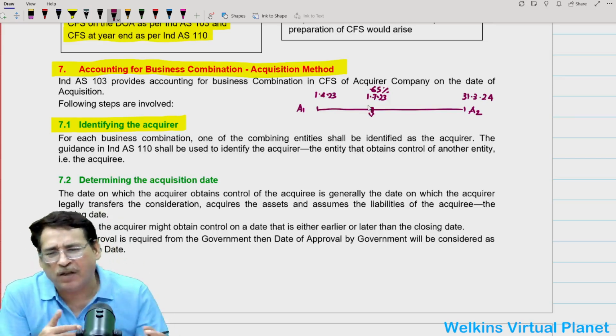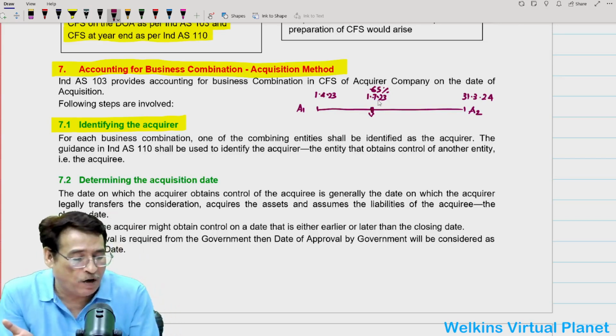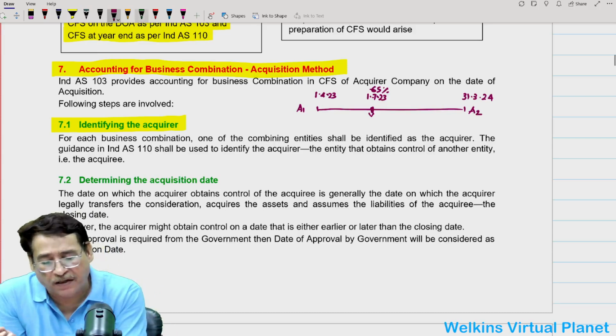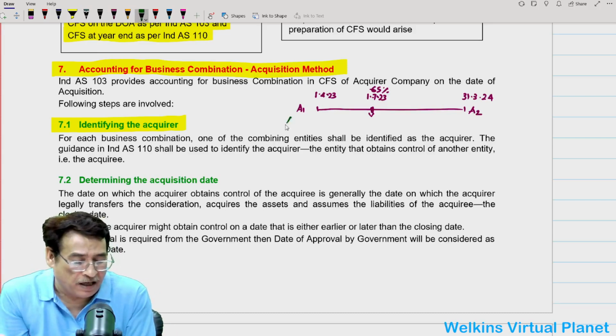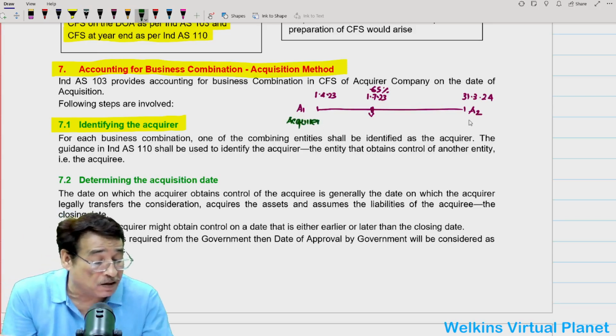Now, because I am simply saying that A1 has got the control, or A1 has acquired 65% stakes of A2, some of you may say, sir, in this case, we can directly say that this is the acquirer company. You are not wrong at all. This is the acquirer company. And this is the acquiree company.